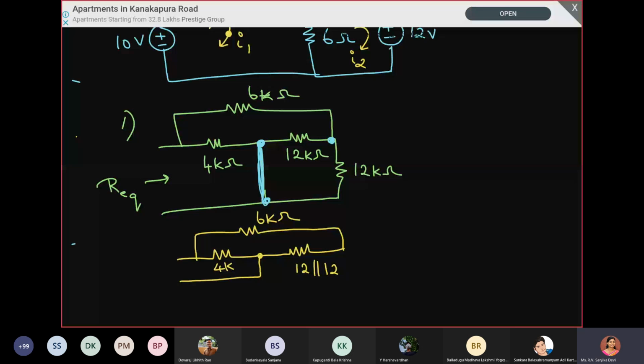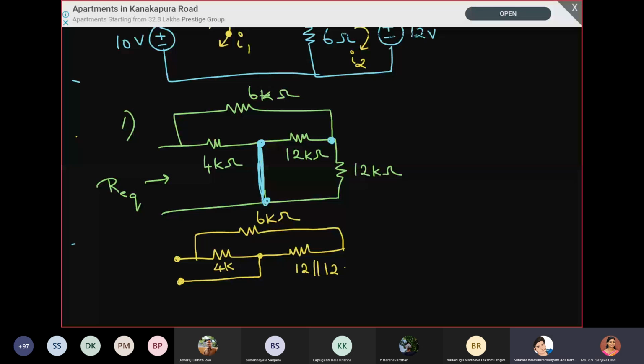So after this, what happens? This will be 6 kilo ohm. Now this 6 and the next 6 are in series, and they are in parallel with 4K. Are you able to understand?